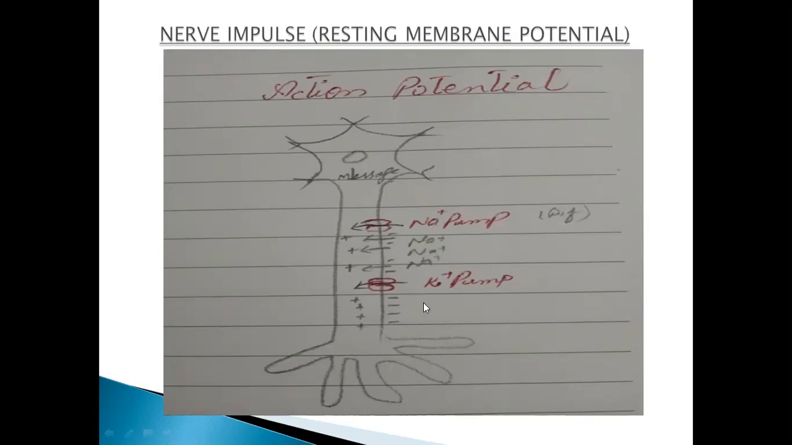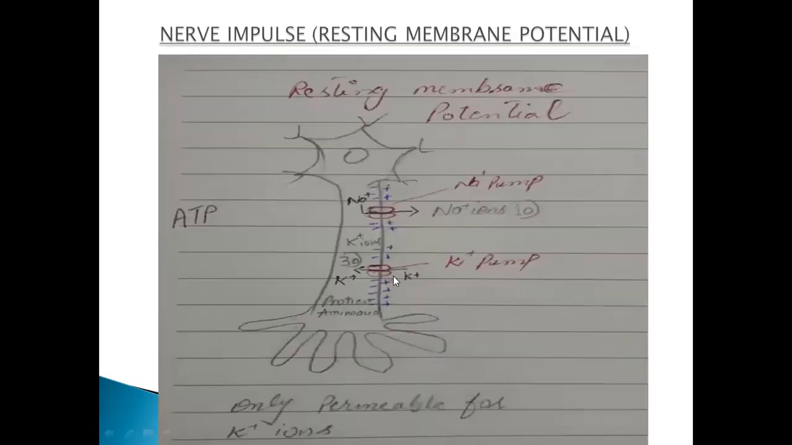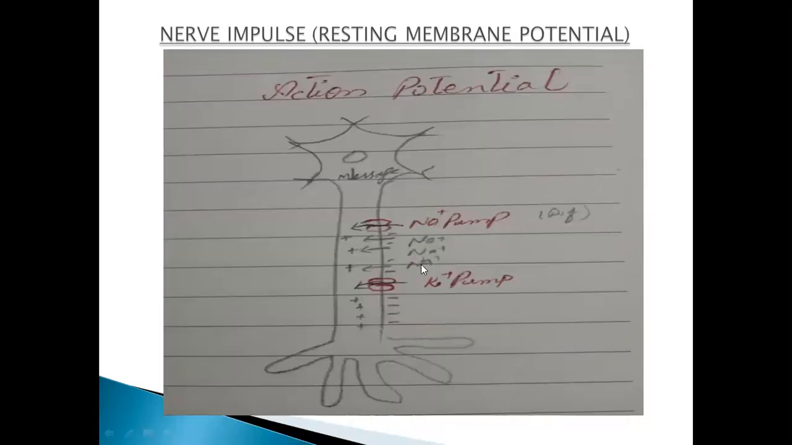Second thing is the reversed charge. At first it was polarization. When the resting membrane potential is there, the charges are polarized. Now you can see the charge has been reversed. This is known as depolarization. And if you check the action potential here with the help of a voltmeter, you will notice that the action potential is of 50 volts here.